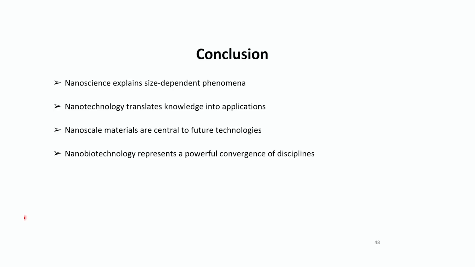Then nanoscale materials are central to future technologies. The future is of nanotechnology, as was envisioned by Richard Feynman back in 1959. Nanotechnology has come a long way from there to here, and nanoscaled objects are constantly being discovered. Although it's not so talked about, we are already using nanoscale materials, and a lot of revolution is happening on that scale. Nanobiotechnology represents a powerful convergence of disciplines.